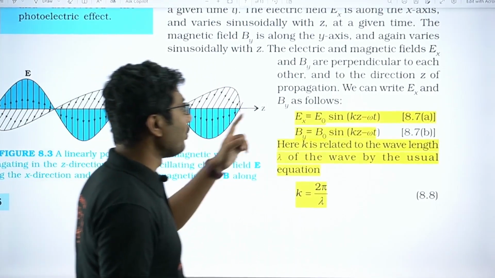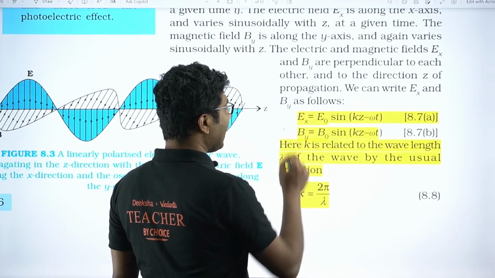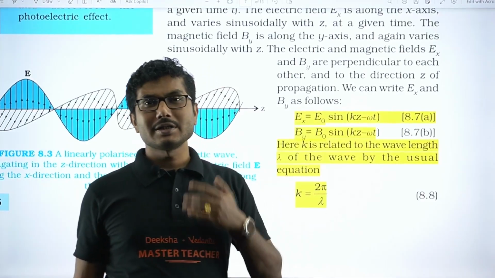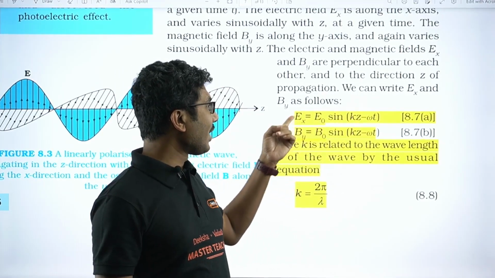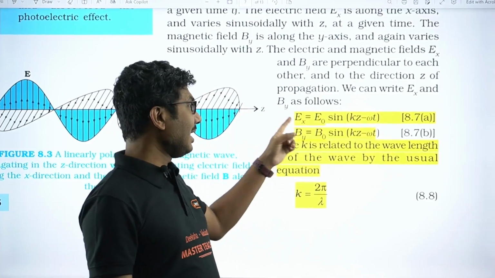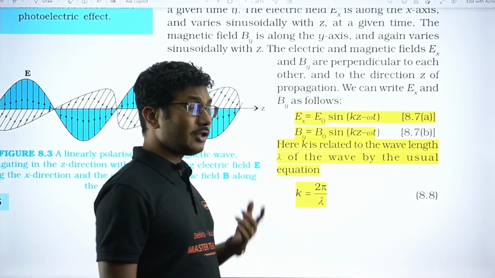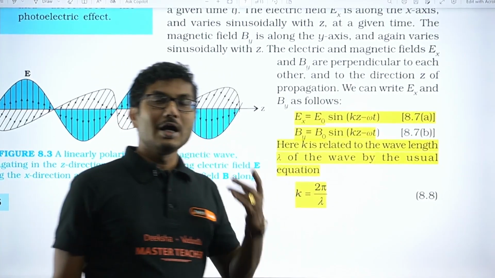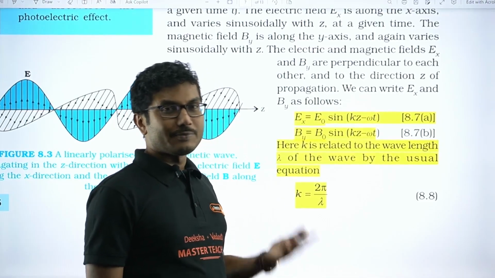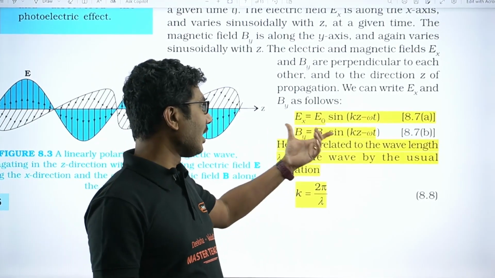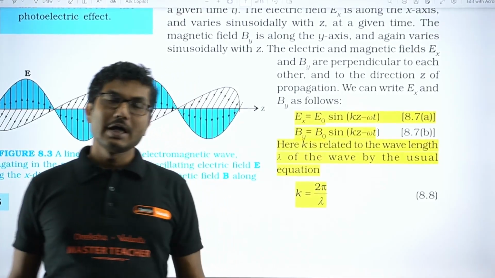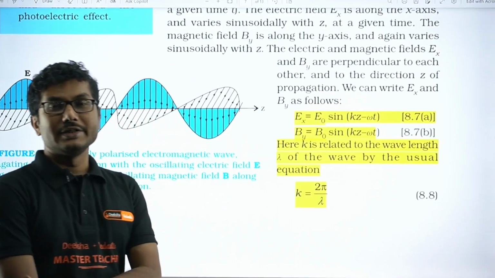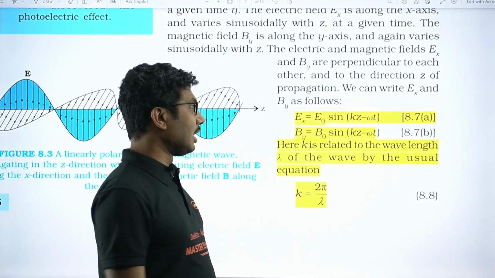So it has to have two fields, each of them mutually perpendicular to each other, and they will propagate in the same direction. So this is the direction of propagation, whereas this represents the component along which the electric field is varying. And as the name suggests, electromagnetic wave, because electric field and magnetic field both are responsible for the generation of this. If you make magnetic field 0 or constant, it will not be an electromagnetic wave. Similarly, if you make electric field 0 or constant, it will also not produce any electromagnetic wave.